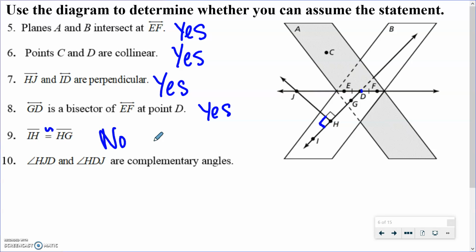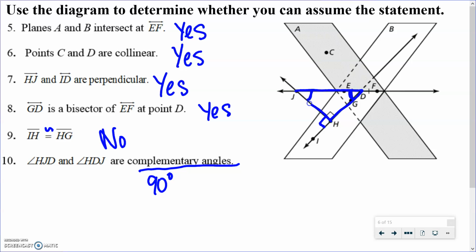Okay. The last one here, HJD, so this angle right here, and HDJ, so this angle right here, it's saying that they're complementary angles. So let's go think back. Complementary means they add up to 90 degrees. Okay. Well, I don't see any markings there, but I do notice that there's a triangle here.